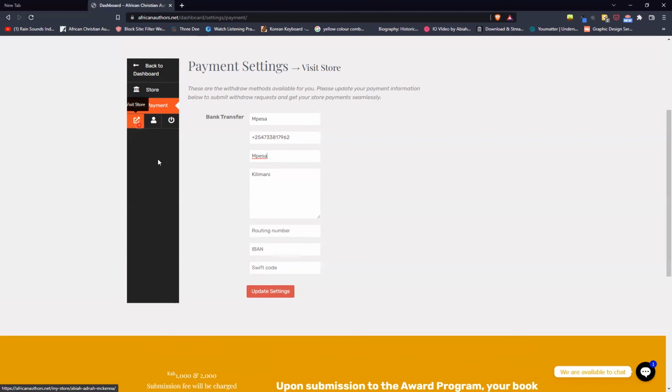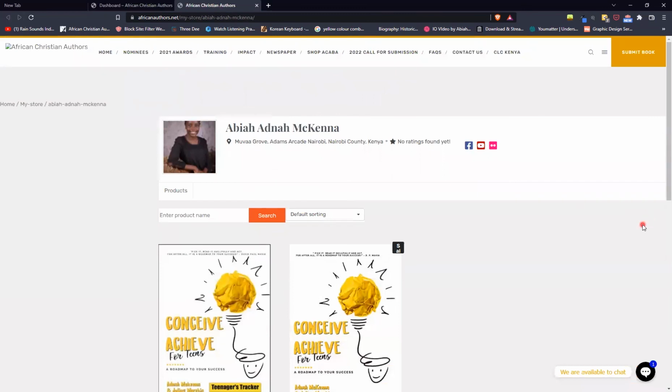So let's look at the store. Here at the bottom, there's the store. There's if you want to edit your account, and then we'll be logging out in a short while. Okay, so this is the store. The store is Abia and Namakena, because that's how this particular author signed up. You can see the details that were reflected on the dashboard.